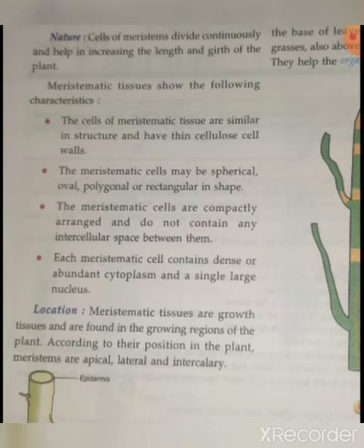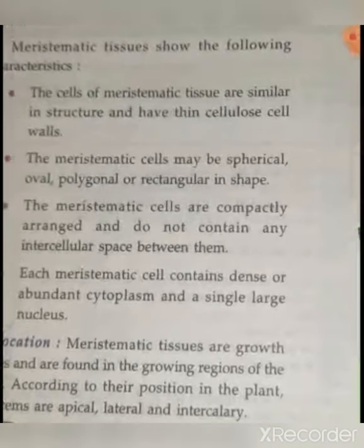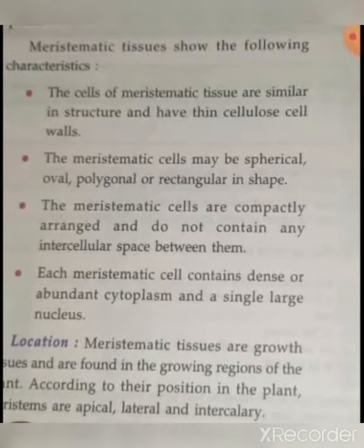Meristematic tissue shows the following characteristics. Here are the main characters of the meristematic tissues. Let's talk about them. The cells of meristematic tissue are similar in structure. Clear? The cells of meristematic tissues are similar, means same in structure, and have a thin cell wall of cellulose.